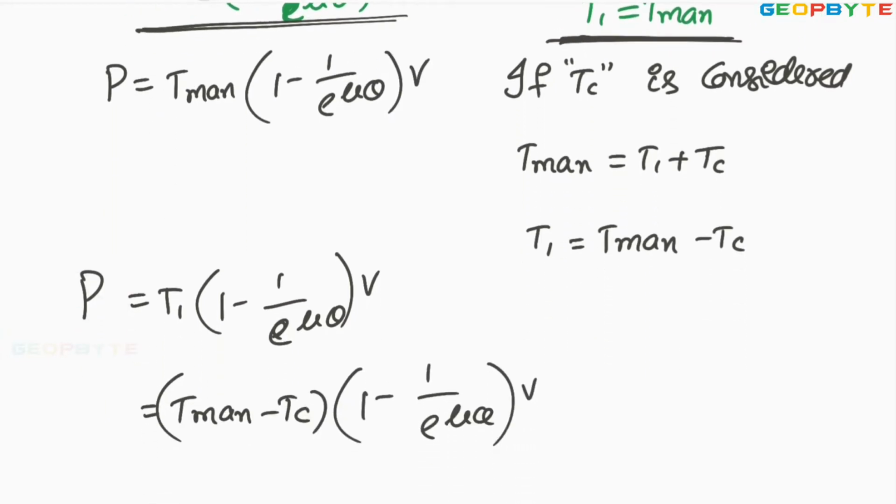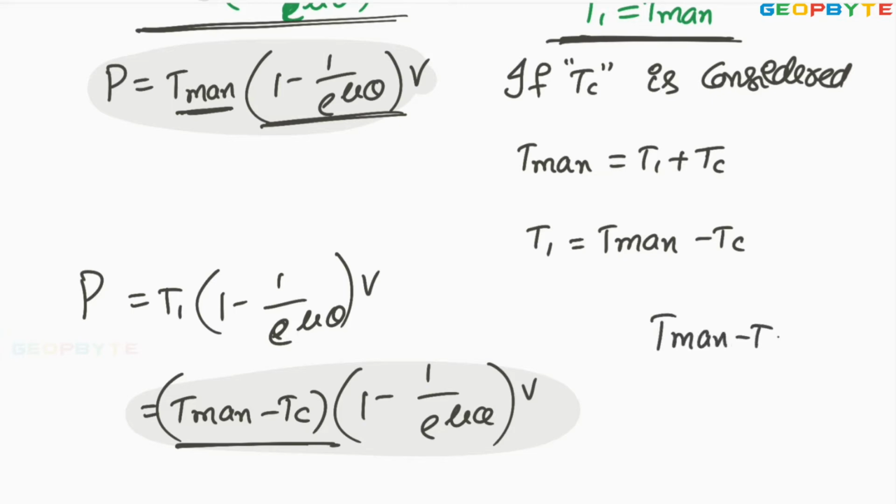Now compare the power transmission without centrifugal tension and with centrifugal tension. The power transmission with centrifugal tension is less than the power transmission without centrifugal tension, because all other parameters remain the same except Tmax and Tc. For the first case, without centrifugal tension, it is Tmax multiplied by something. For the second case, Tmax minus Tc. This Tc is always less than Tmax. Therefore, once we consider the centrifugal tension, the power transmission decreases.